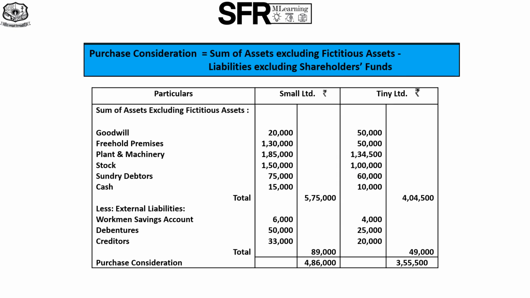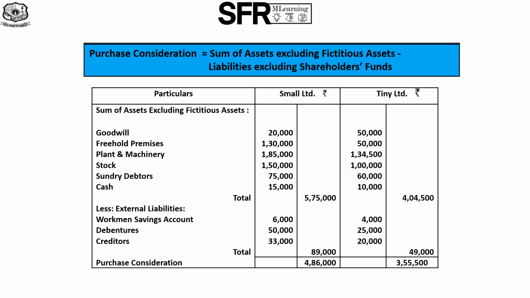So, we are adding all the assets excluding fictitious assets, which comes to rupees 5,75,000 for Small Company and rupees 4,04,500 for Tiny Company. And then we are adding all the liabilities excluding shareholders' funds, which stands at rupees 89,000 for Small Company and rupees 49,000 for Tiny Company.